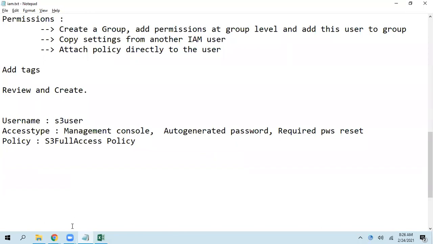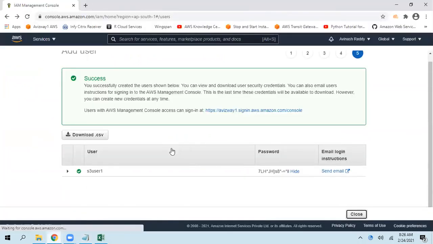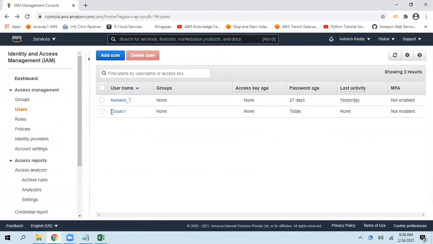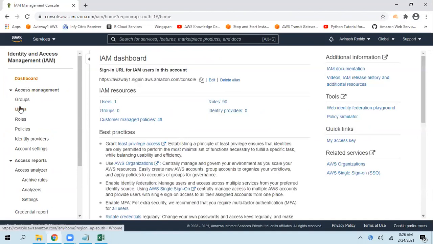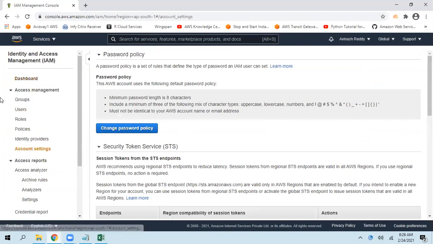Now let's quickly create another user. Close this. While this user is creating a password, what is a password policy? Whenever you navigate to account settings, here we have an option called password policy. When any IAM user is creating a password, the password must contain a minimum of 8 characters.